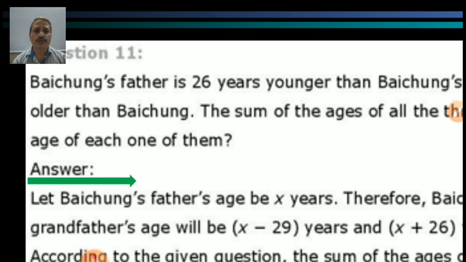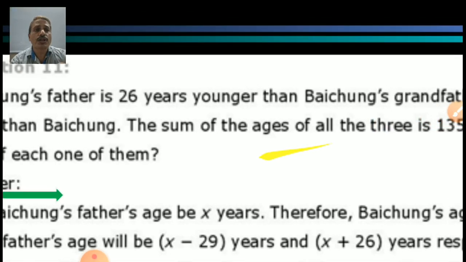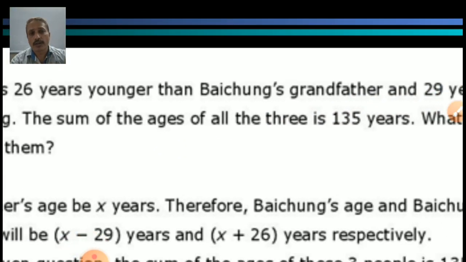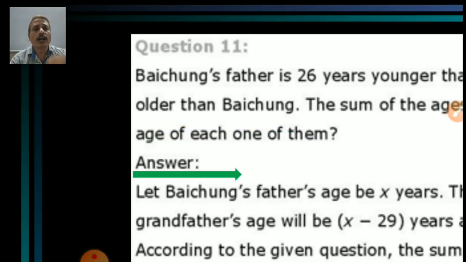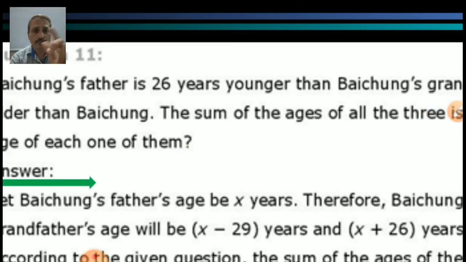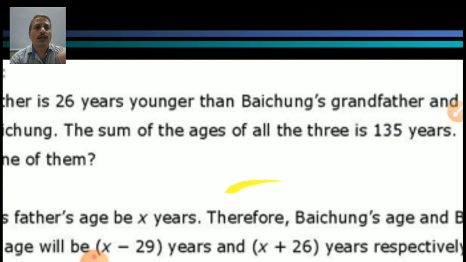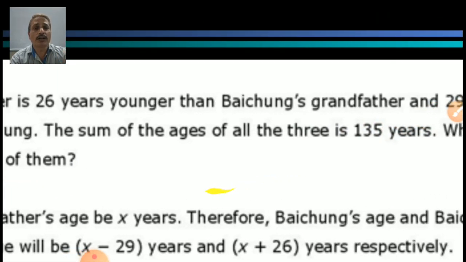Bechung's father is 26 years younger than Beiju's grandfather and 29 years older than Bechung. Students, be careful what is given. It's a mix-up like a quiz. The sum of the ages of all 3 is 135 years.